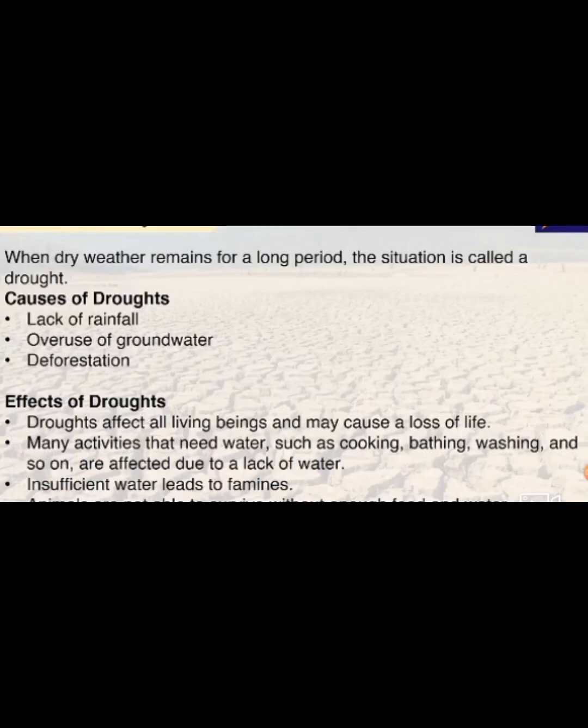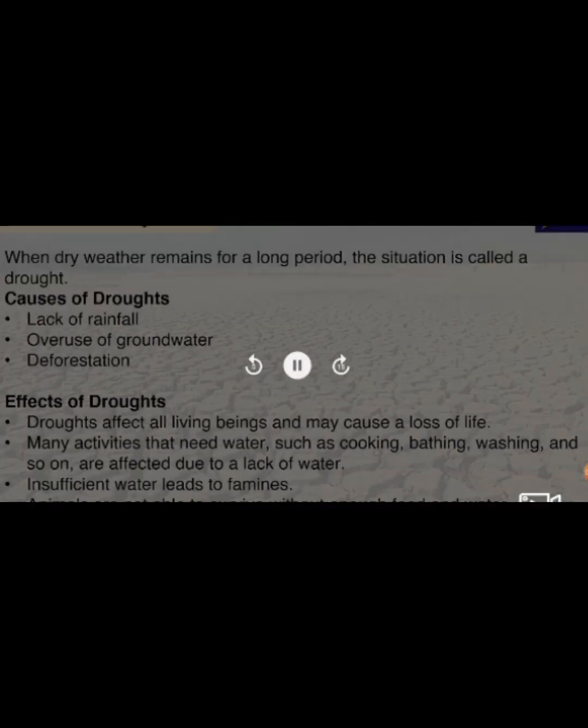To summarize, we learned the following. When dry weather remains for a long period, the situation is called a drought. The main causes of drought